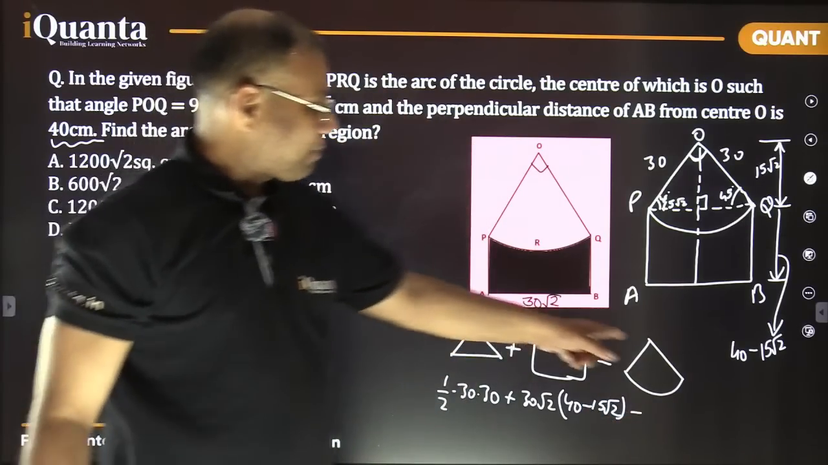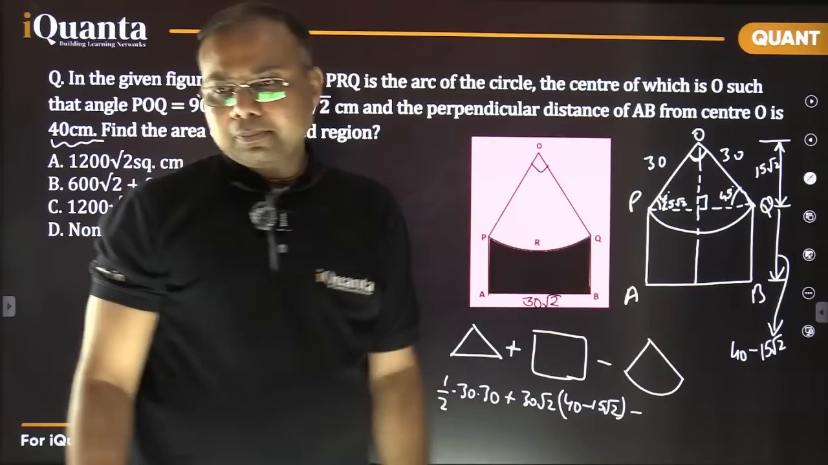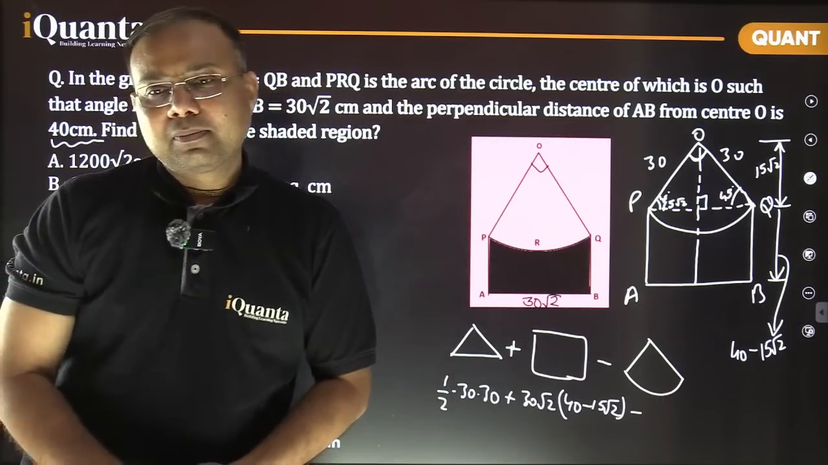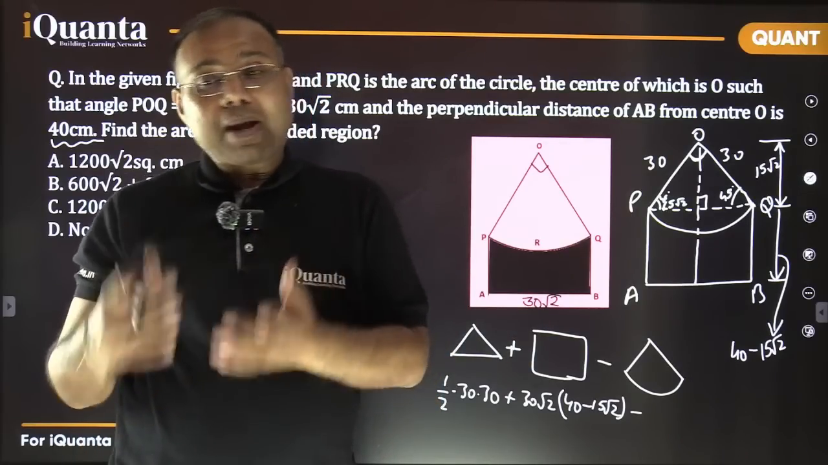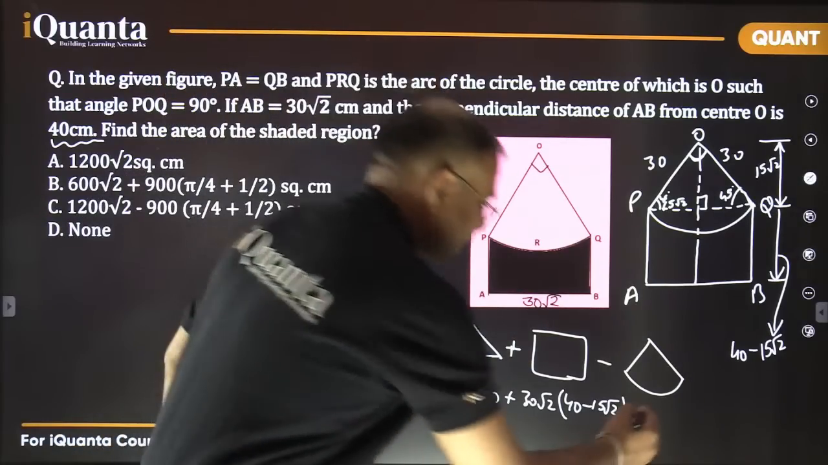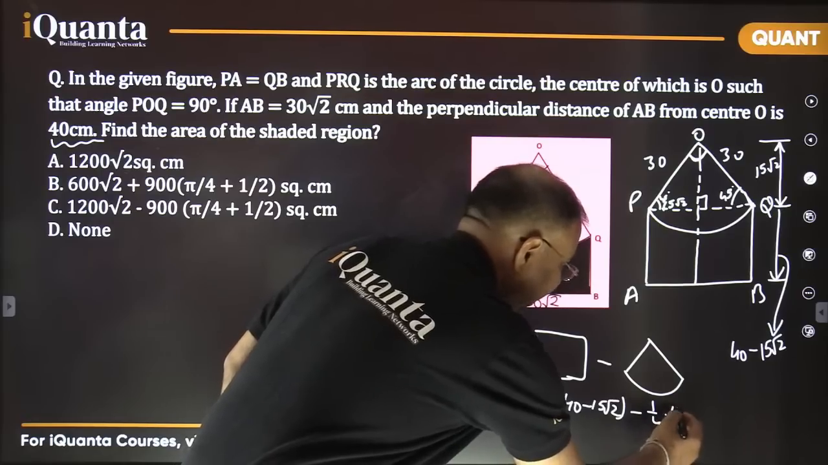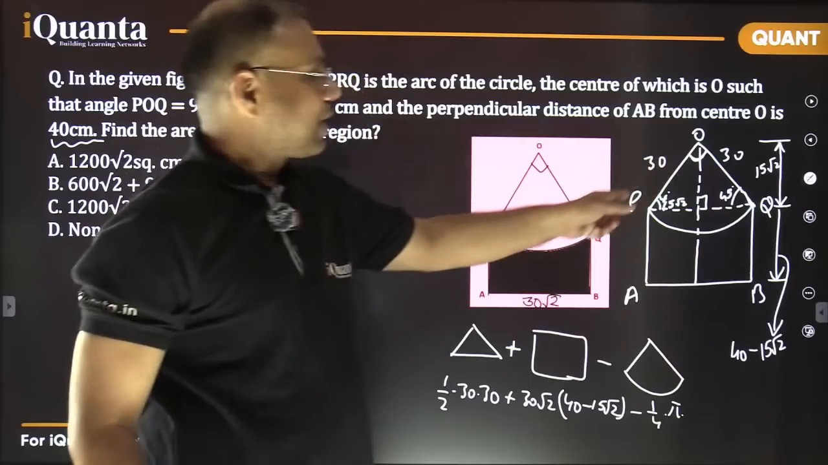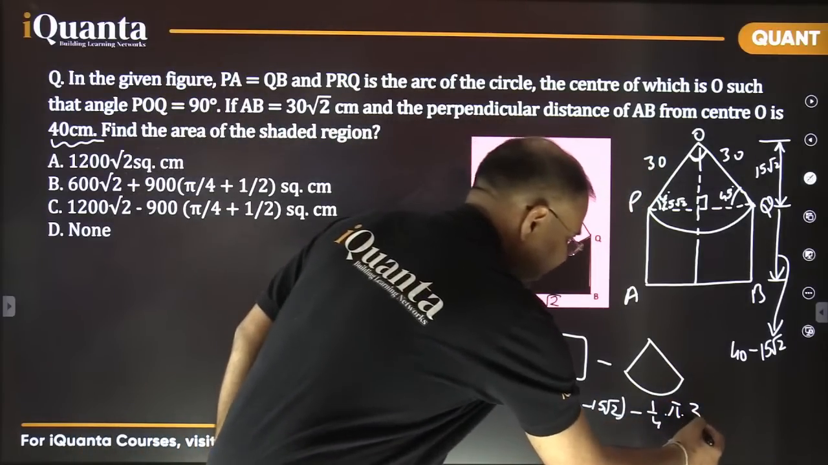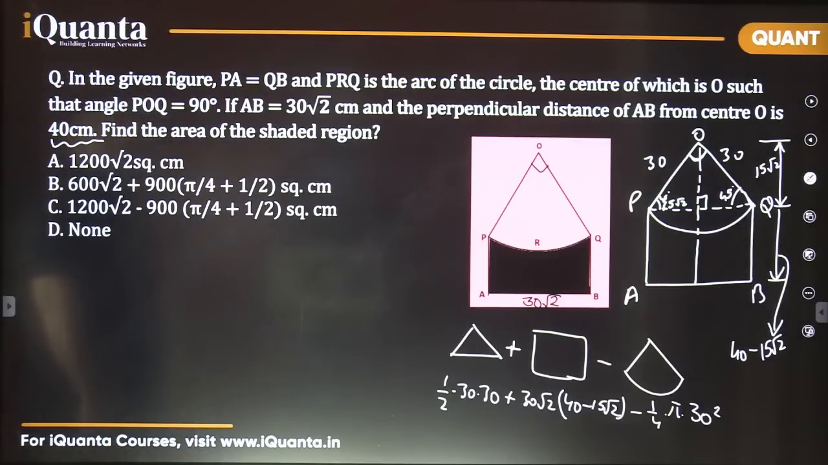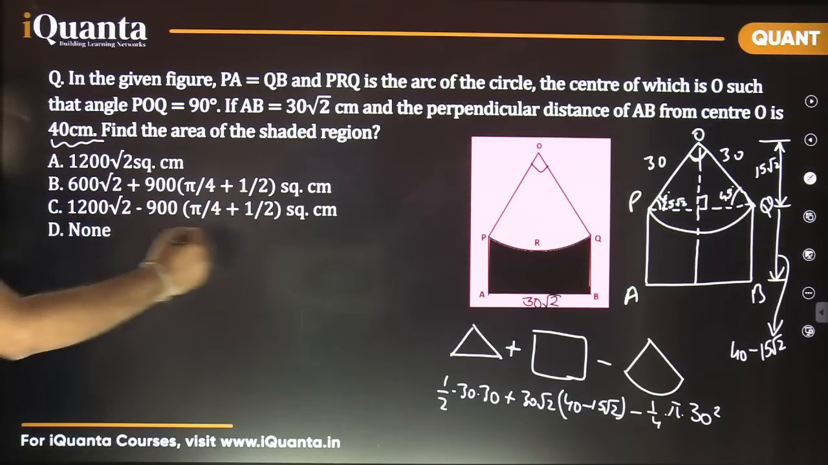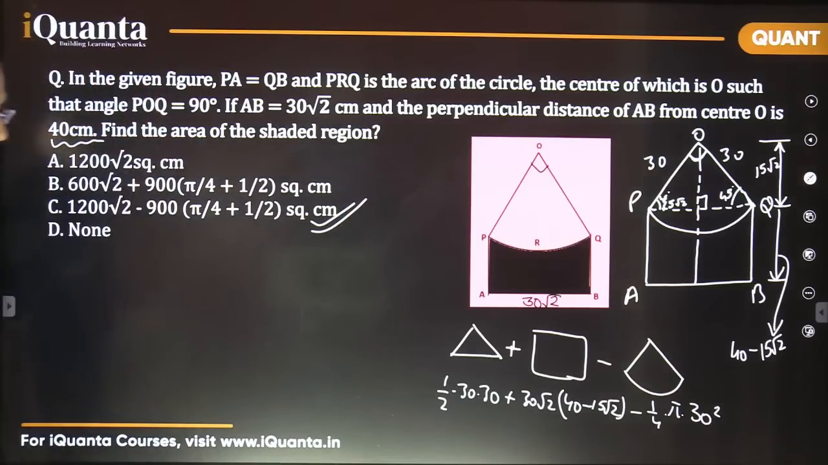And finally, I need to subtract the area of the quarter circle. How do you find the area of a quarter circle? This angle is 90 degrees, so it is simply 1/4 of the circle. So it is 1/4 into pi into r square, and r we have already figured out, it is 30. This is 30 square. You just need to simplify this part and get your answer. And yes, option C comes out to be the right answer. You can simplify and check for yourself.